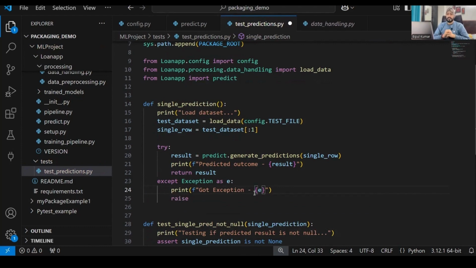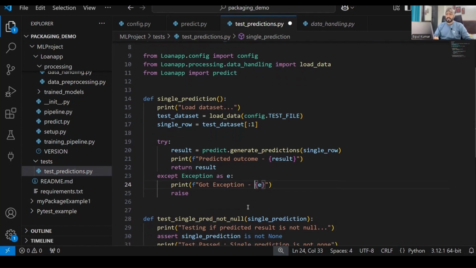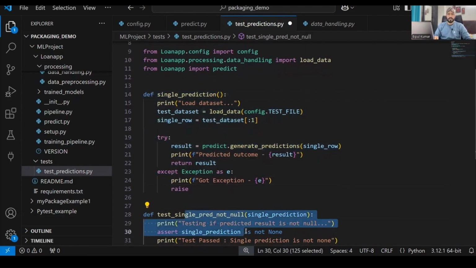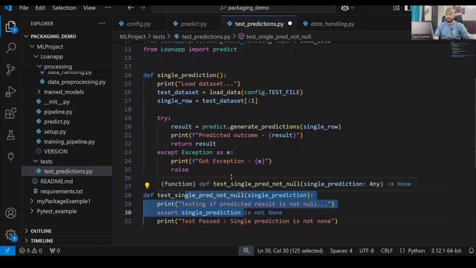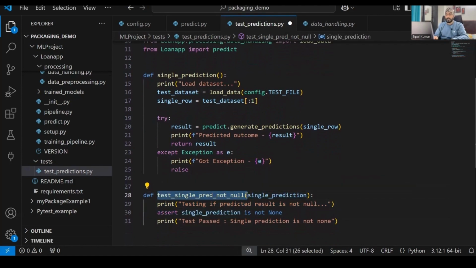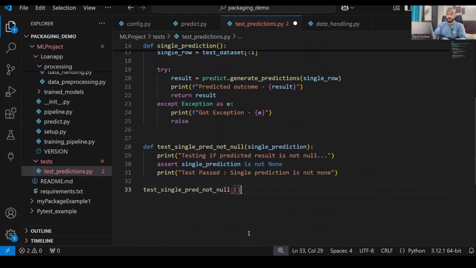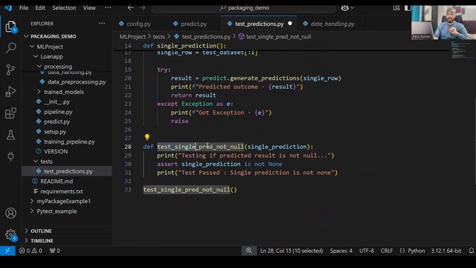Now, when we are going to trigger this test file, how can we make sure that this function should trigger first and thereafter this should trigger? It's not like the normal function where we have to call it separately. We don't need to call it like this. Because we are using the Pytest module, and Pytest will automatically trigger any test function that we created.